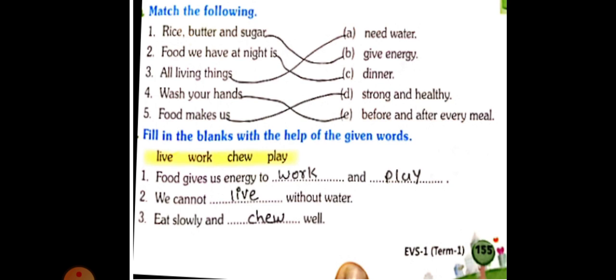Now I will explain you exercise E and F. Exercise E: complete the following sentences, we eat food because. Why do we eat food? Because, look in front, the picture of fruits and vegetables is also given, and the given sentences also. It gives us blanks.